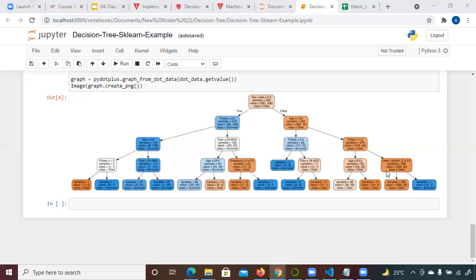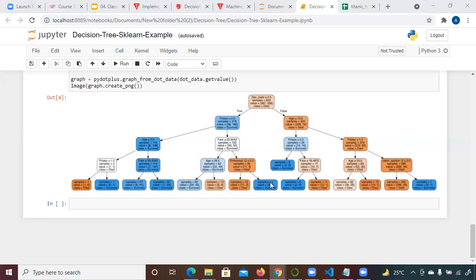Now you have to decide by the trial and error method. What do I mean by that? You just try passing maximum depth 2, run the algorithm, and find the accuracy. If your accuracy is less, try to increase it to 3, 4, 5, 6. And suppose at 6 you are getting less accuracy, try to reduce it as well. So you have to apply the trial and error method to pass the maximum depth. Maximum depth means how much depth your decision tree should go.